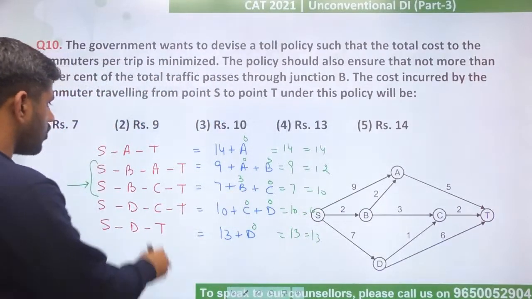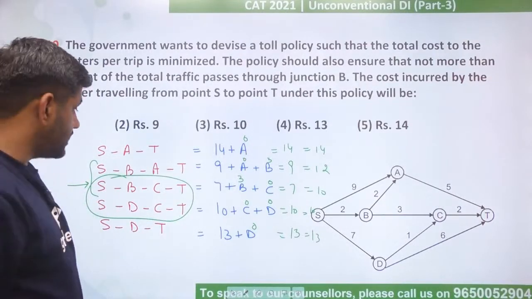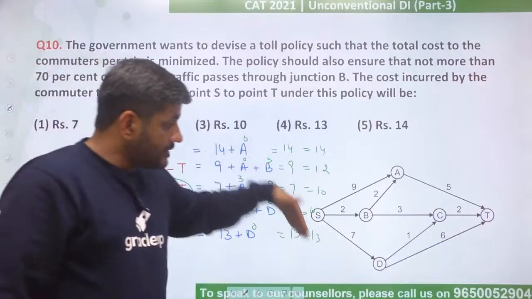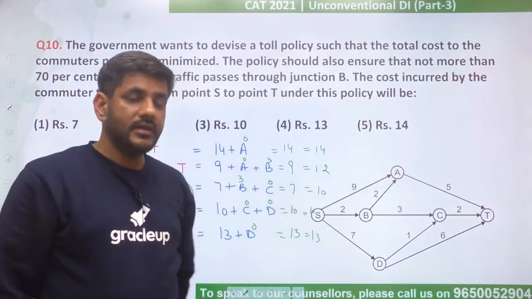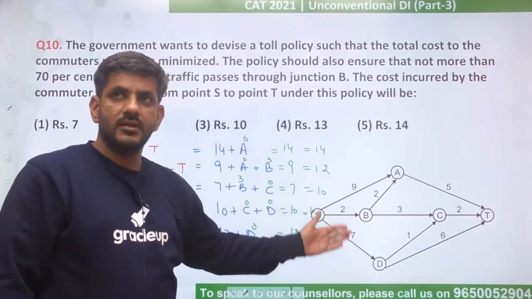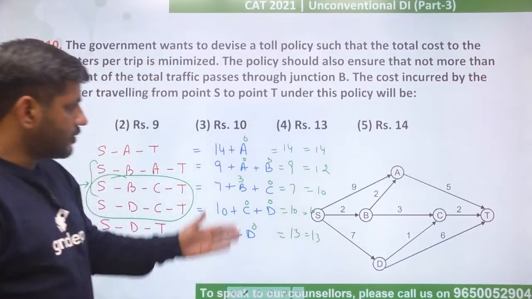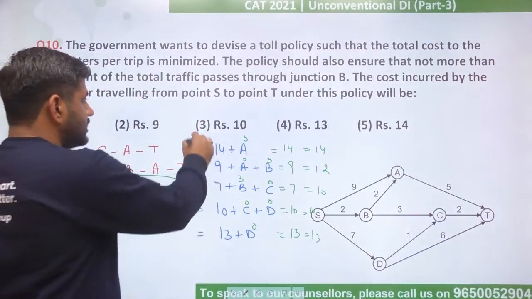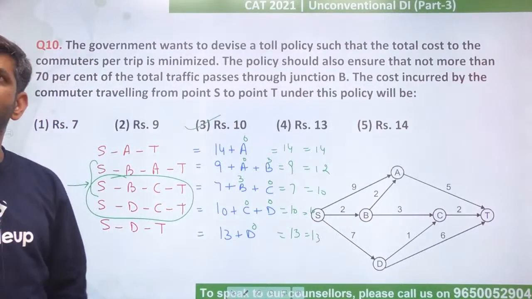In such a case, all the people will go via SBCT and SDCT. So ultimately what will happen? 50% will go via SD and 50% will go via SB. This is exactly what we want, that not more than 70% people should go via B. Right? So therefore, for this question, our answer would be 10. 10 rupees is the correct answer. Divya got it correct, I see.